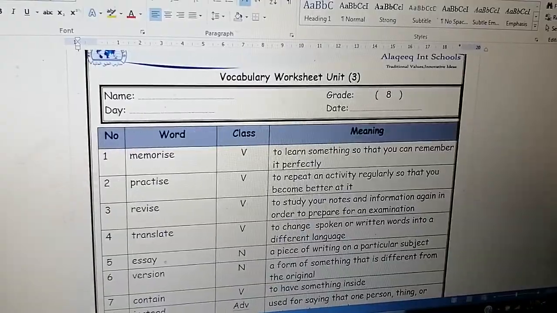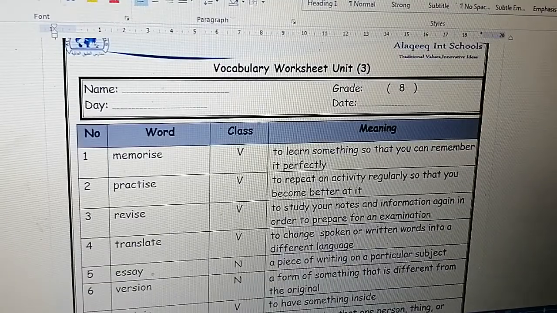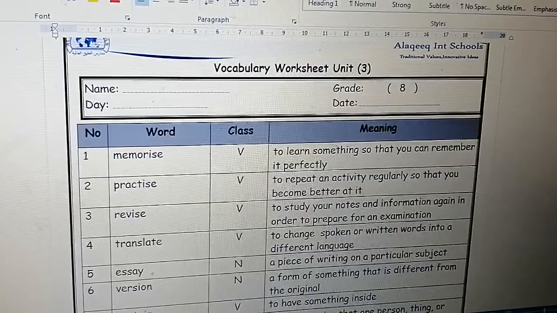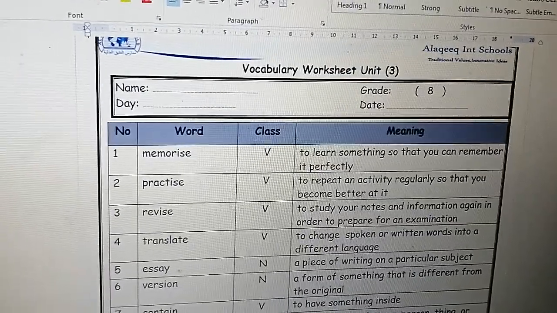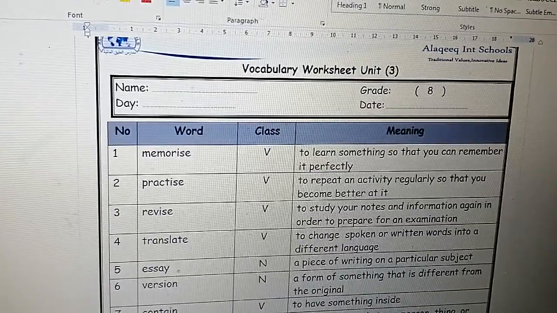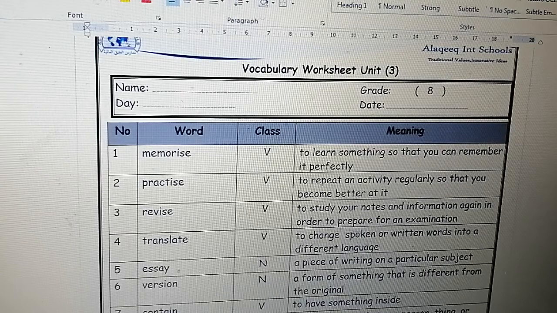Okay? Number 3, revise. To study your notes and information again in order to prepare for an examination. Again, revise, it's a verb. To study your notes and information again in order to prepare for an examination.